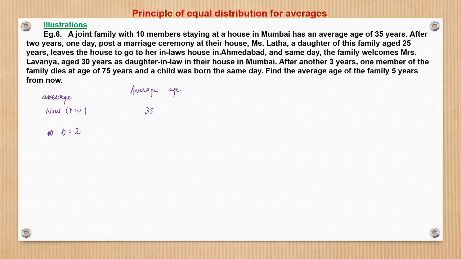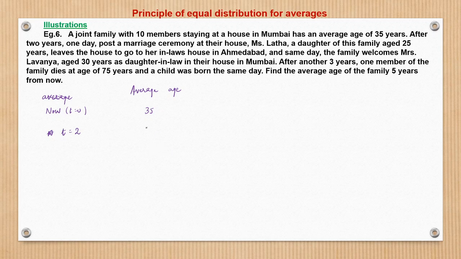Post the marriage ceremony, one member is going out, that member is 25 years, and another member, Lavanya, is coming in. So the number of members in the family stays at 10 only. Miss Lata is going out and Miss Lavanya is coming in, so the number of members remains 10. But the net change is 5 kg. Plus 30 is coming and minus 25 is going out. So that plus 5 kg would be distributed equally among 10 members.